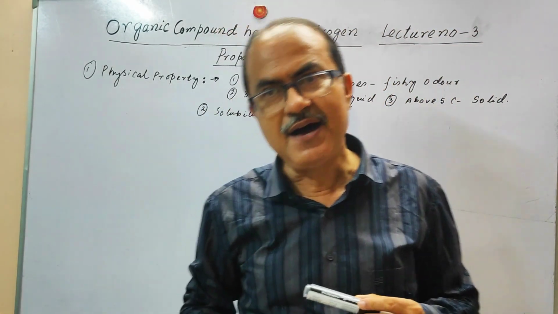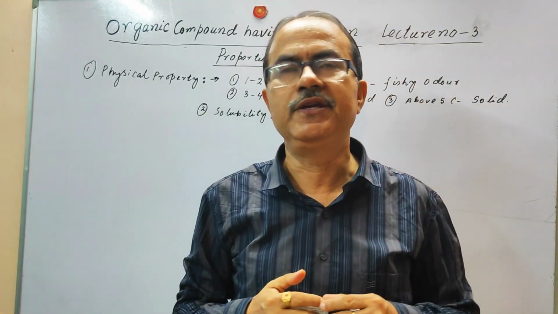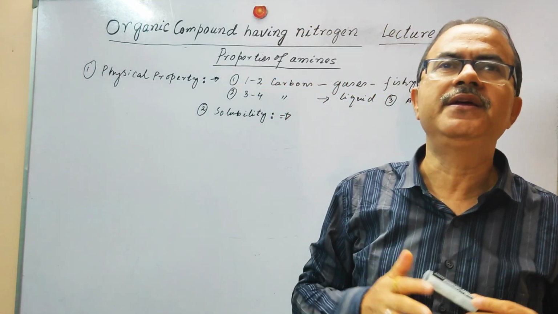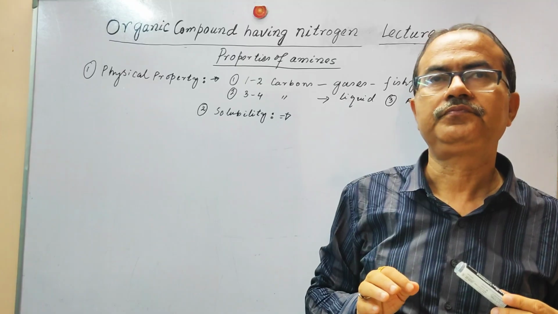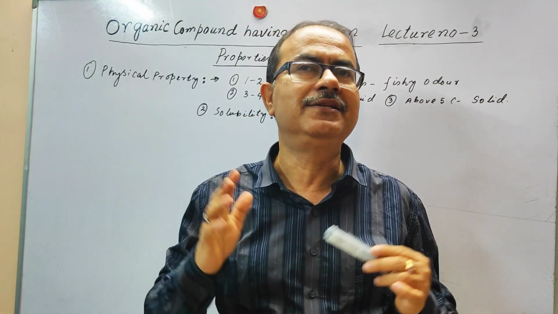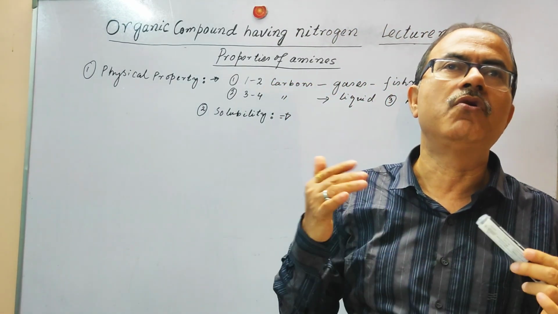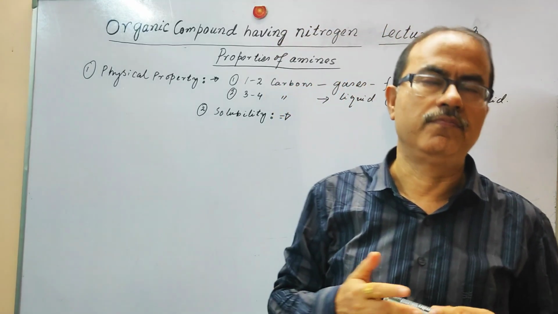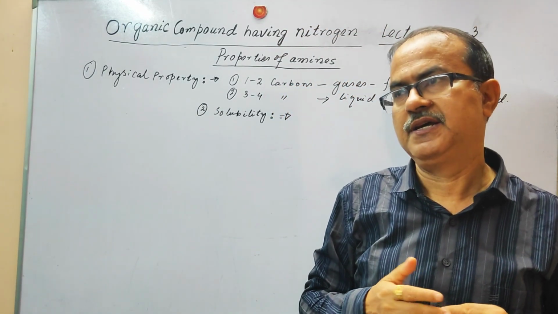But as the molecular mass increases, the solubility goes on decreasing, and the higher aliphatic amines are insoluble in water. Aromatic amines are not soluble in water, but they can be soluble in organic solvents like alcohol, ether or chloroform. So this is the solubility aspect.